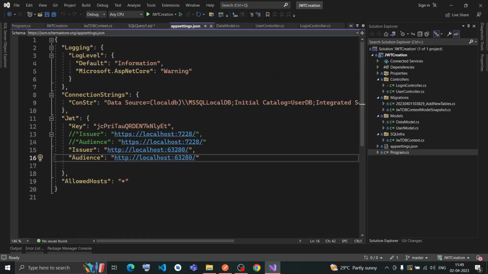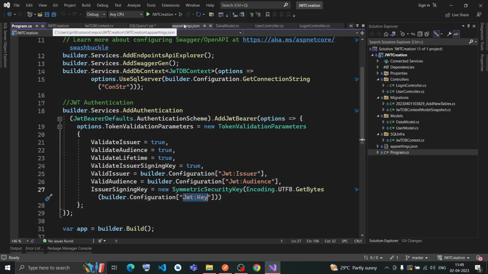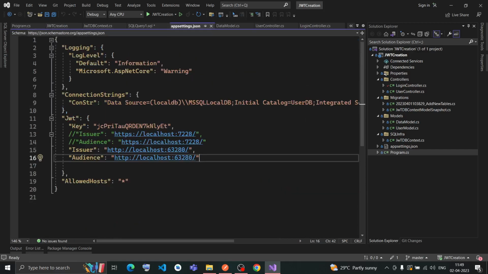and then where is it? Then this is ValidAudience, nothing but the audience of the appsettings.json, that string. And then IssuerSigningKey, I have to give a signing key. The signing key is nothing but this JWT key, which I am having here. You can add your key. You just have to go to this location.